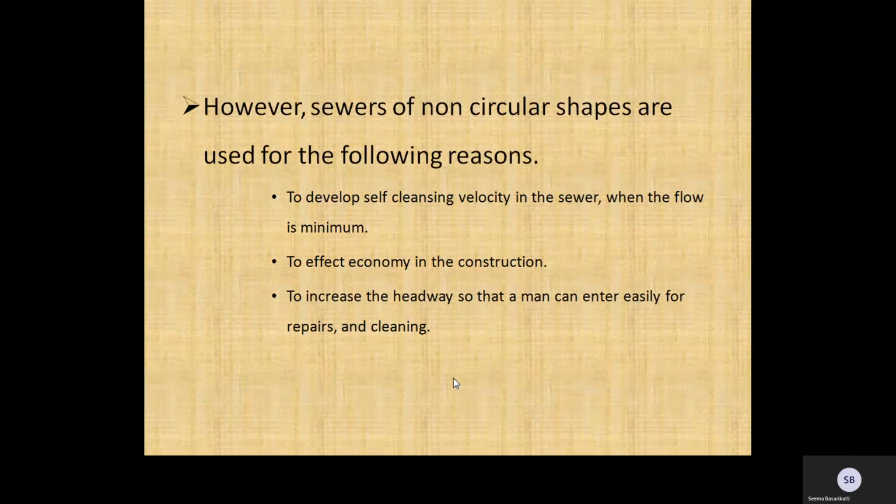To develop self-cleansing velocity in the sewer when the flow is minimum, to effect economy in the construction, and to increase the headway so that a man can enter easily for repair and cleaning.